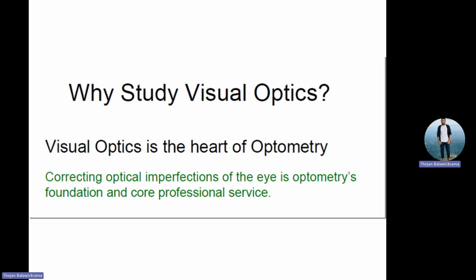And who says, I cannot see clearly, I don't see things in a correct way, so that you as an optometrist are going to deal with, who is going to make it perfect. Right? And that is our primary job. We are made for that. Understood? Right? Yeah, our main job is that. So correcting optical imperfection of the eye is an optometrist's foundation and core professional purpose. Understood?